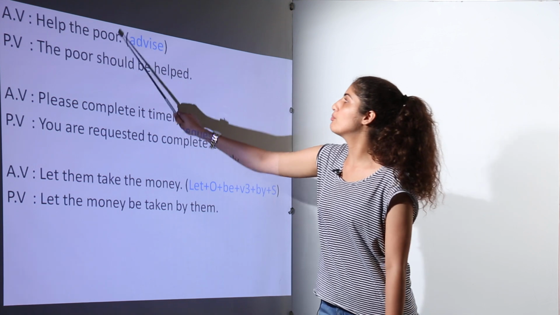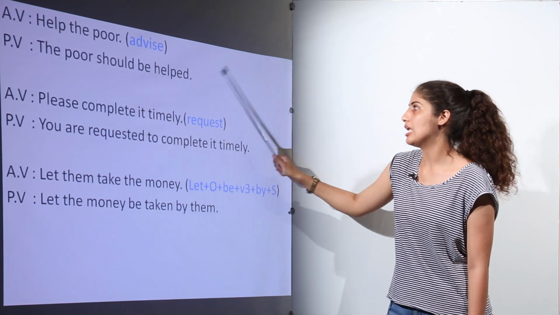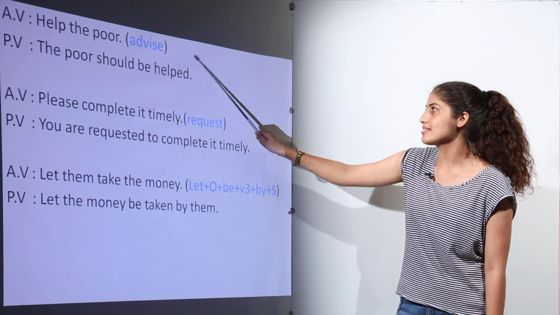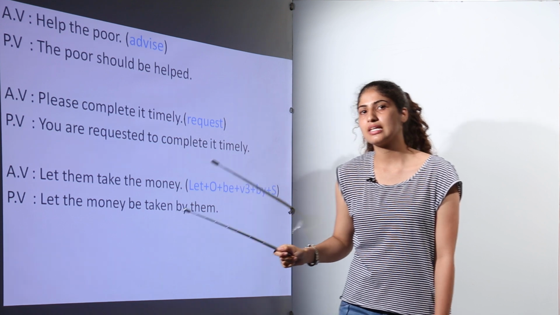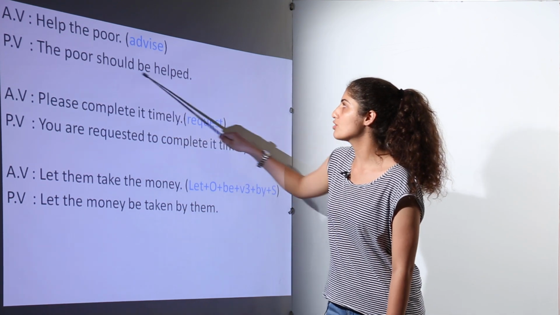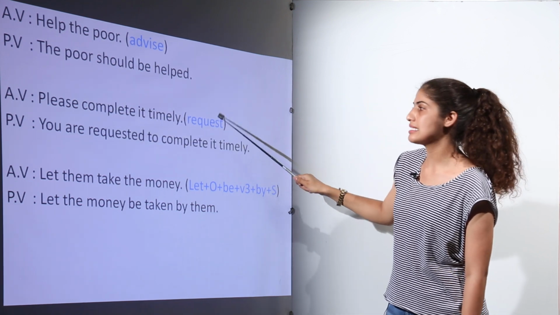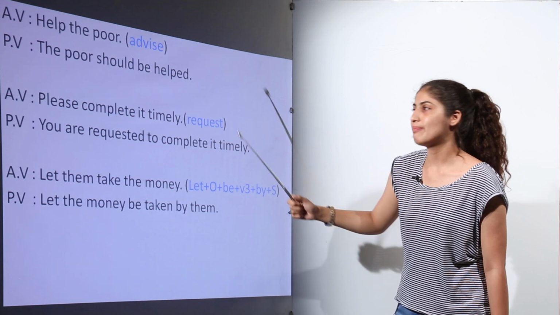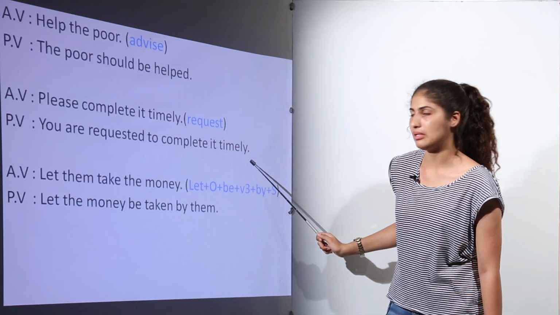Next is: help the poor. This is basically advice. So we can say: the poor should be helped. I told you earlier also there is no fixed rule here. In the case of imperative sentences, there are many rules. We can use it in this way: the poor should be helped. Next is: please complete it timely. This is basically a request. So the passive voice will be: you are requested to complete it timely.